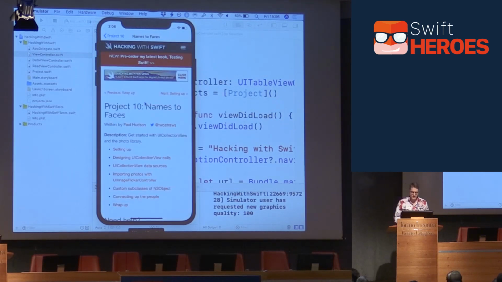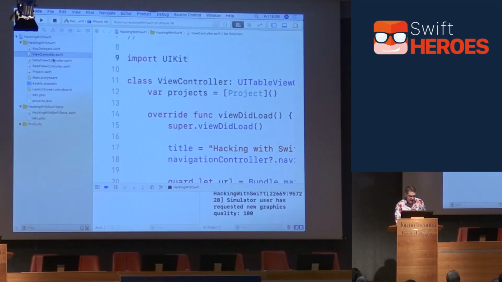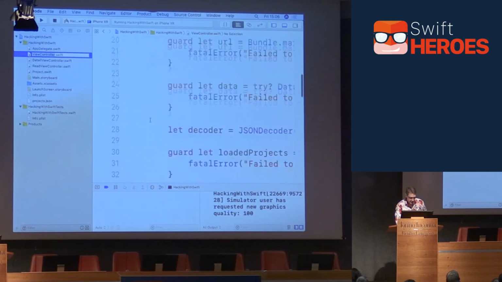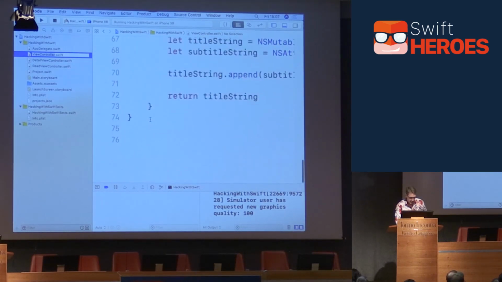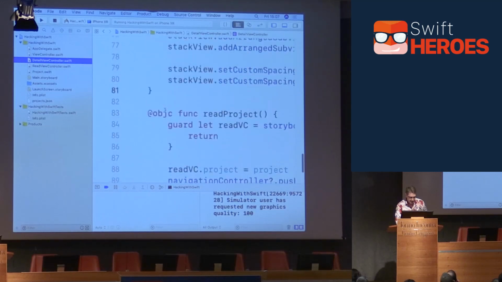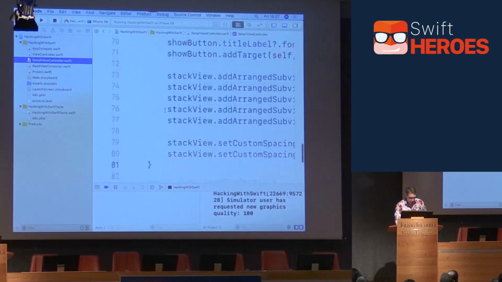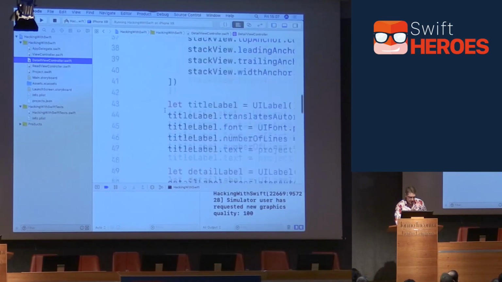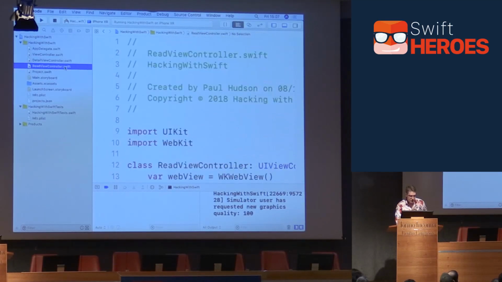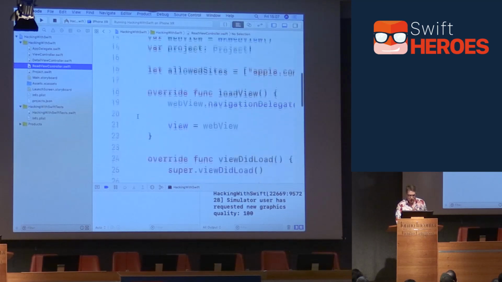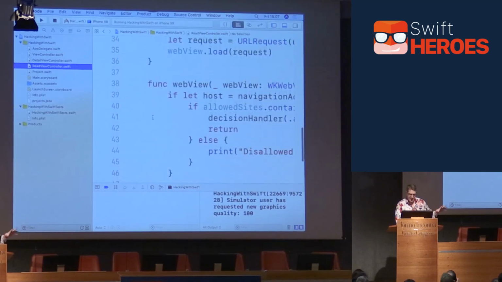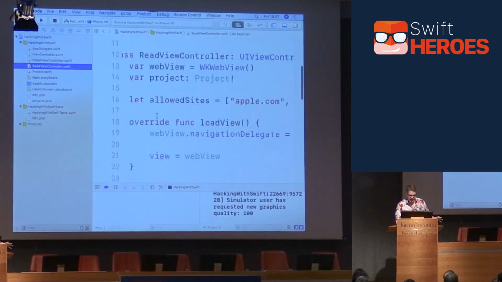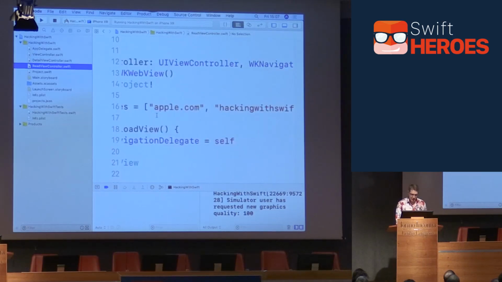So there's not a lot going on in this code, but there are some view controllers. I can see here we have the main view controller class, which is, I don't know, 74 lines of code. We have a detail view controller, which has a bit more code in here, a lot of view loading code, 91 lines of code. And the read view controller to show the actual web stuff, the little web view hosting thing, with a navigation delegate that only goes to certain sites, i.e. apple.com and Hacking with Swift.